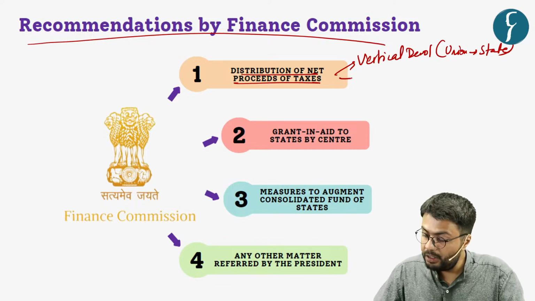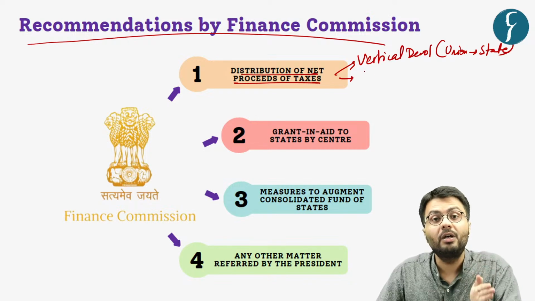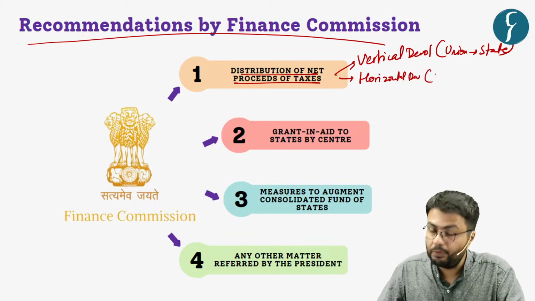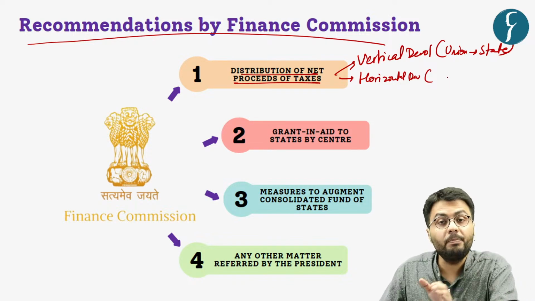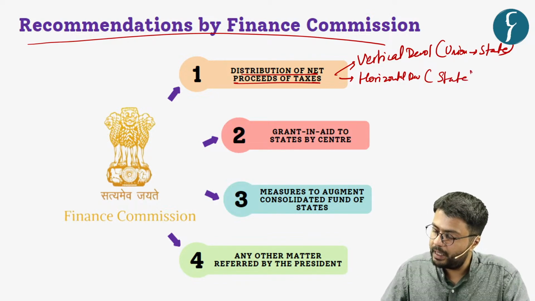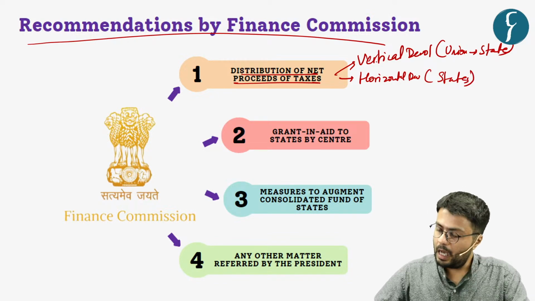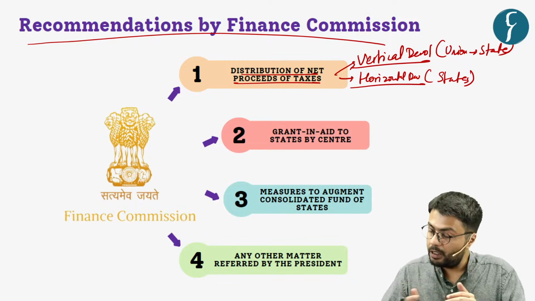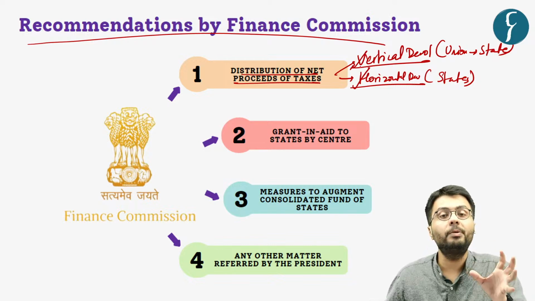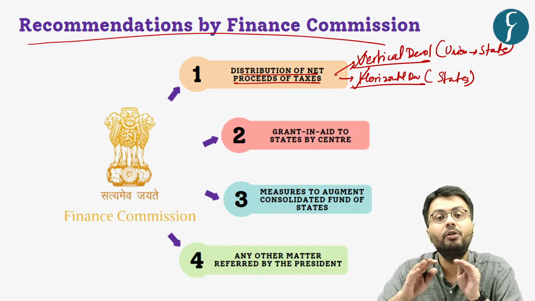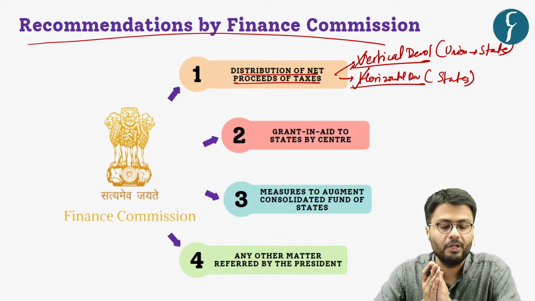As well as the distribution of these taxes among the states, which is an example of horizontal devolution, which means the taxes are distributed among various states of the Indian political system. Now, the Finance Commission provides various formulas to distribute the money obtained by the union government to state governments and among different state governments.